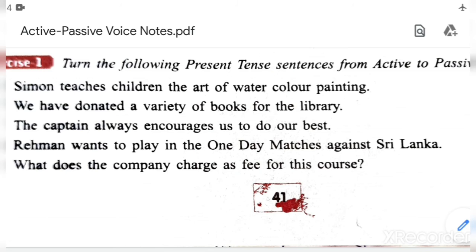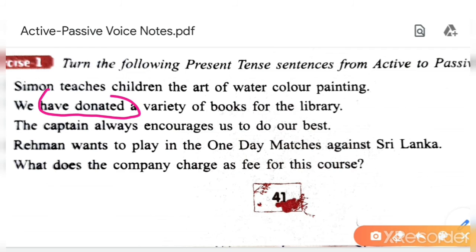Now second sentence, we have donated a variety of books for the library. Which tense is there? Here present tense is given, but simple present or present continuous or present perfect tense, which tense is it? First of all, identify the tense.